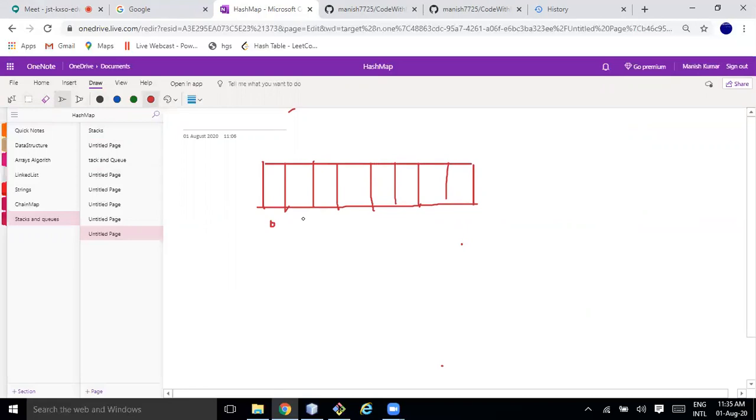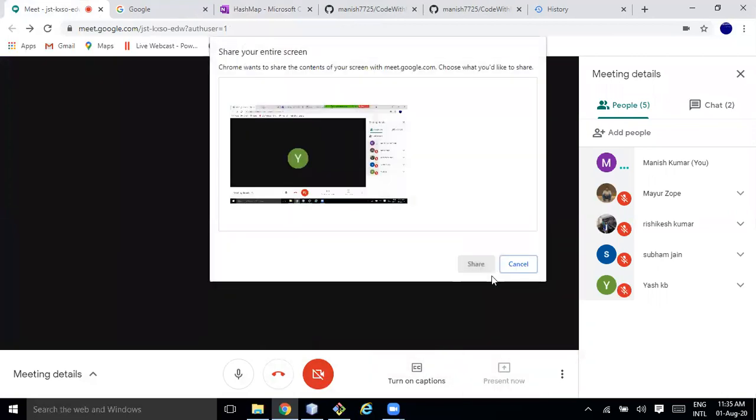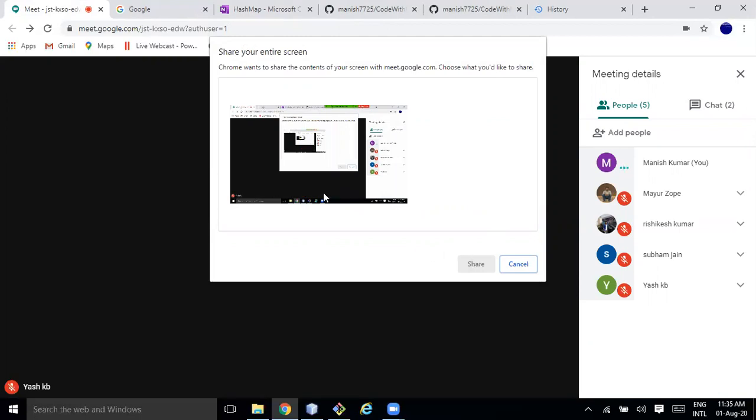Screen is not visible. Okay, okay, sure. Now you are able to see, right?